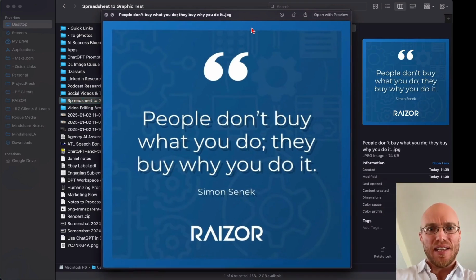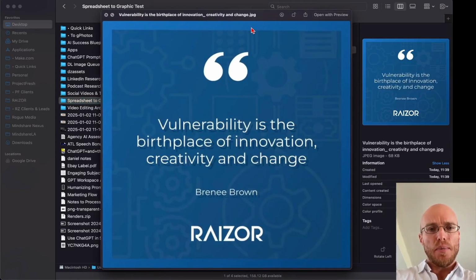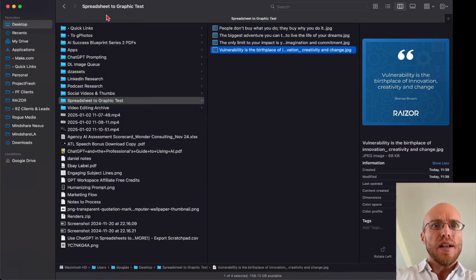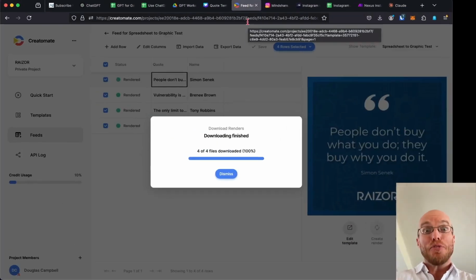Okay, and so look at this. Here are very nice graphics using Creatomate. All right, and so the last thing I'd like to show you here is how powerful this can get.